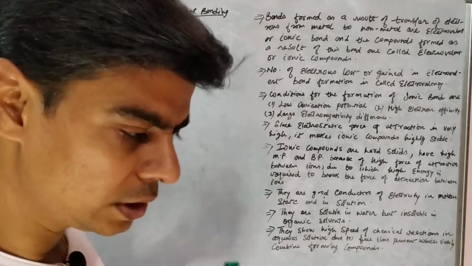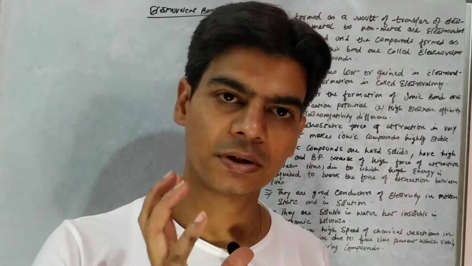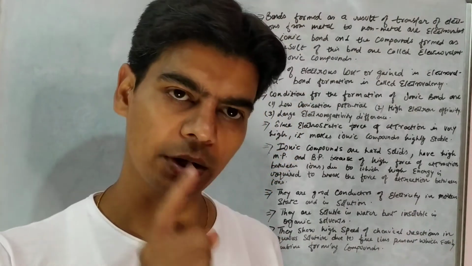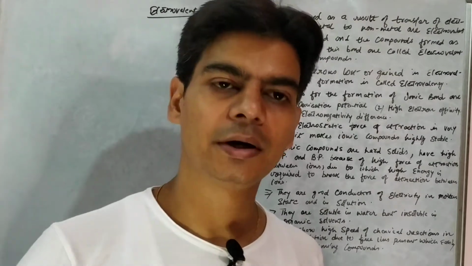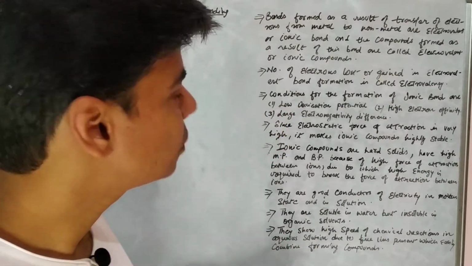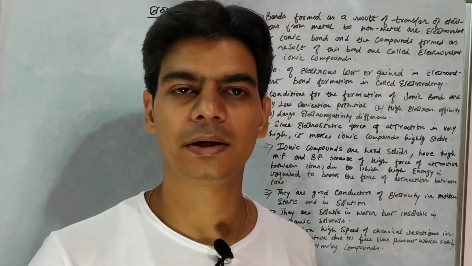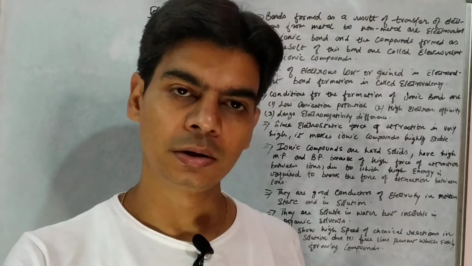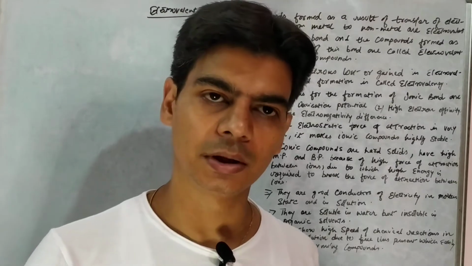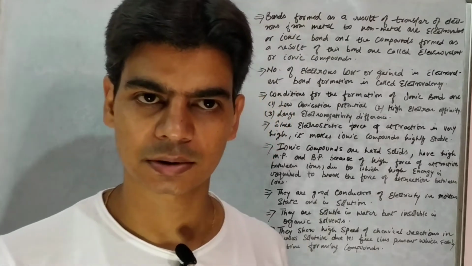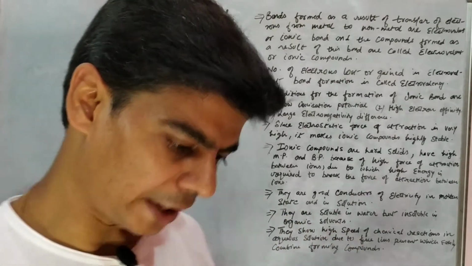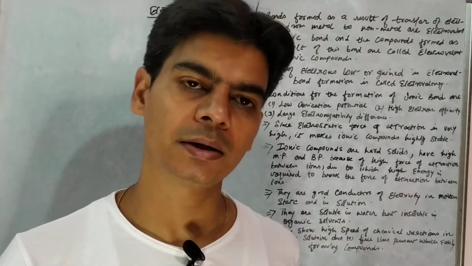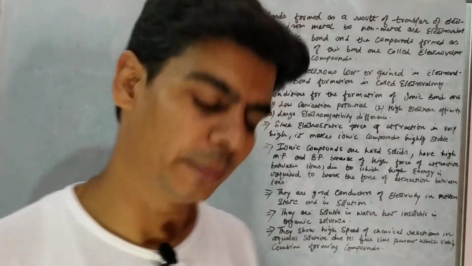We have already understood that there were three ways to achieve stability for atoms: electrovalent bonding, covalent bonding, and coordinate bonding. In electrovalent bonding, we have studied that there is transfer of electrons. The electrovalent bond gets formed due to transfer of electrons, and the combining atoms involved are a metal atom and a non-metal atom.